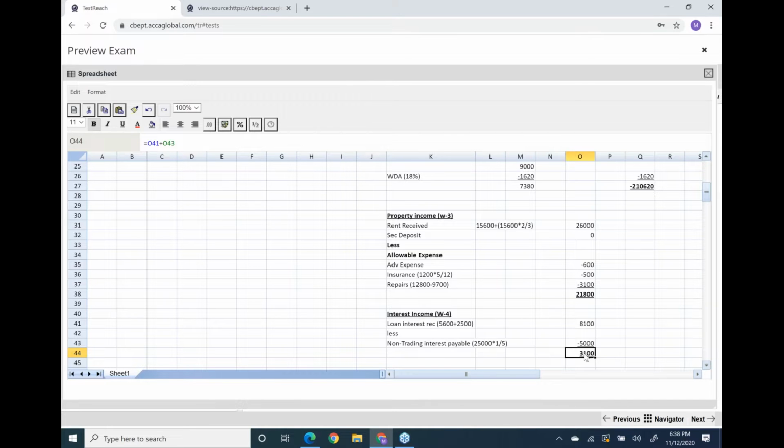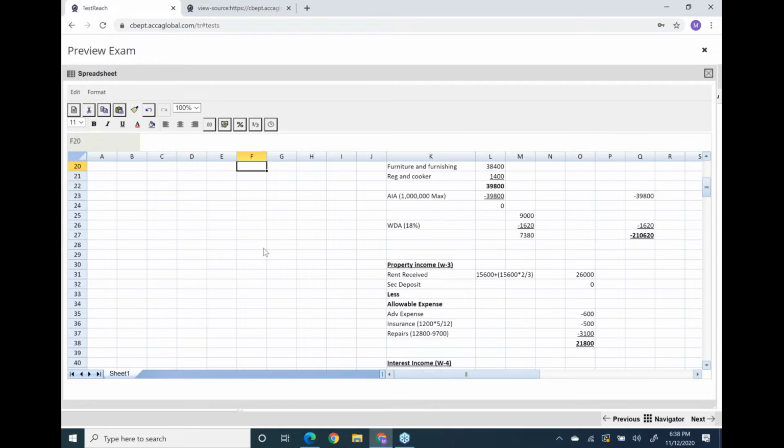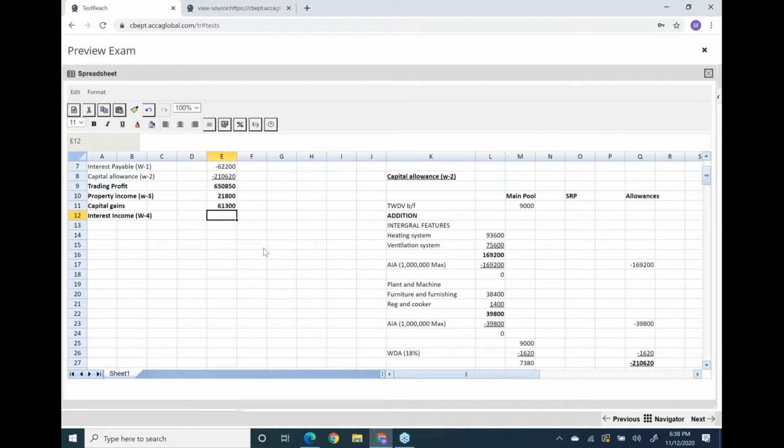Now let's post this interest income in the main format.